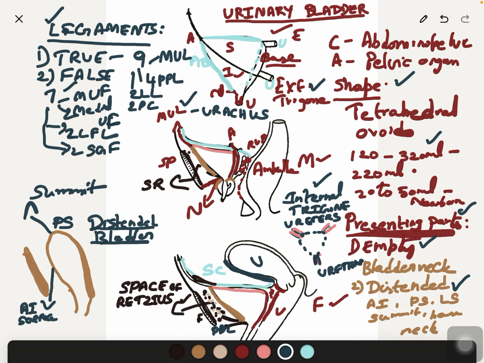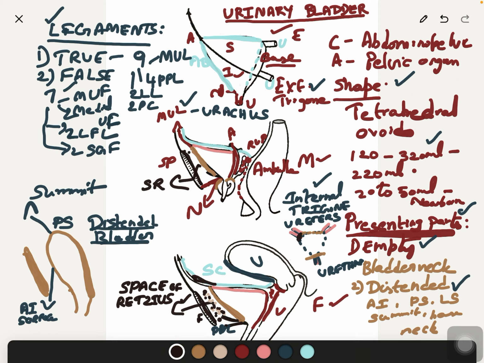Apex is directed downwards and forwards. So this is the apex of the trigone, formed by the internal urethral orifice, which is concentric in shape. Base is formed by the interureteric ridge, which extends between the orifices of the ureter. Each posterolateral angle of the trigone. So these are the posterolateral angles of the trigone.